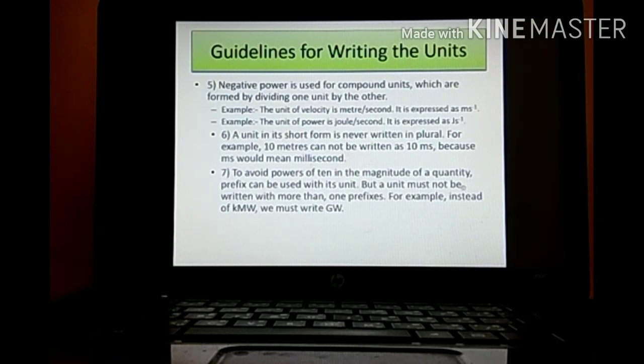To avoid powers of ten in terms of magnitude of the quantity, prefixes can be used. But a unit must not be written with more than one prefix. For example, instead of writing kilo megawatt, kilo means what? 10 raised to 3. Mega means what? 10 raised to 6. So we can combine these, kilo and mega, and write it by only one term, that is gigawatt, that is 10 raised to 9. Only one prefix will be acceptable, not more than one.